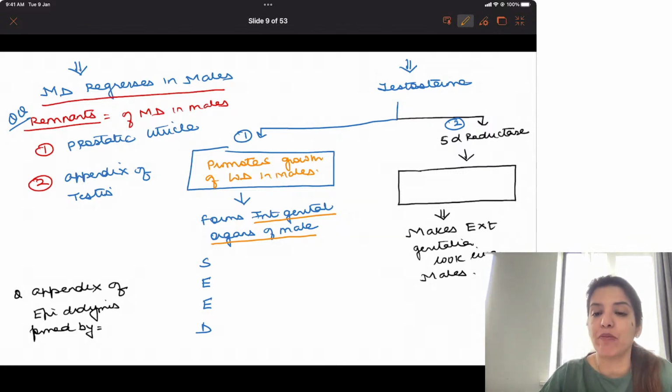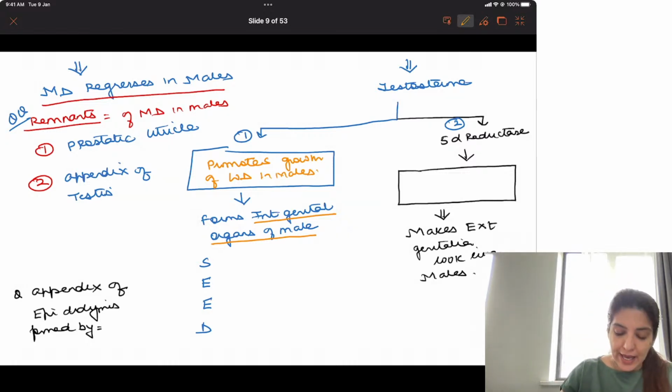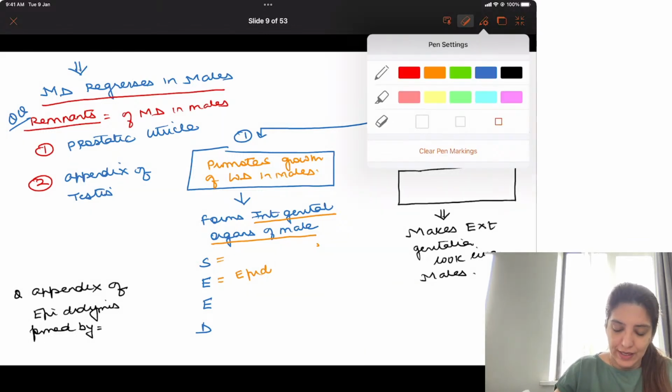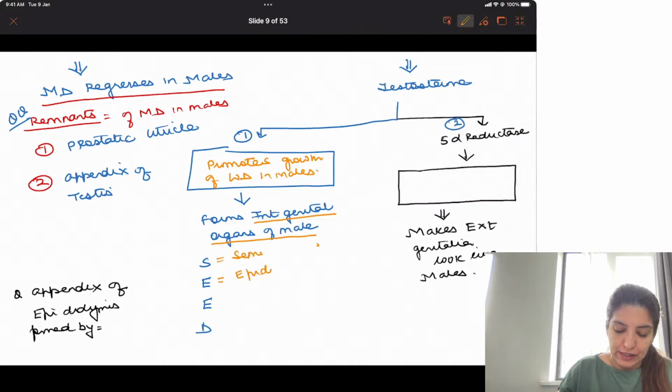You can remember it by a simple mnemonic, SEED. S stands for seminal vesicles.